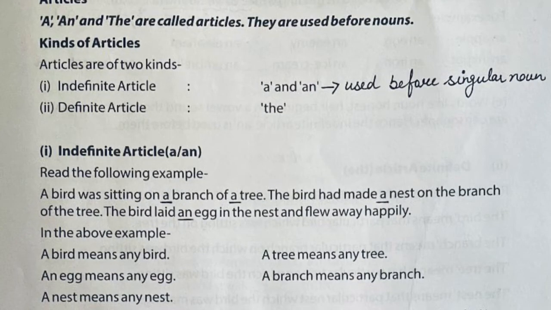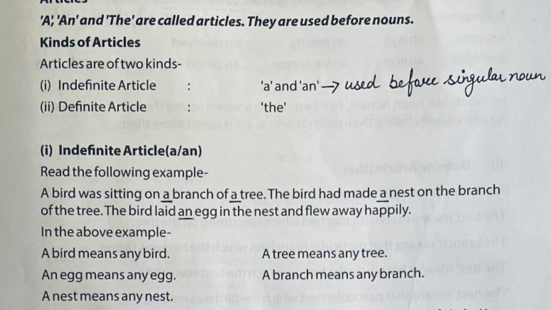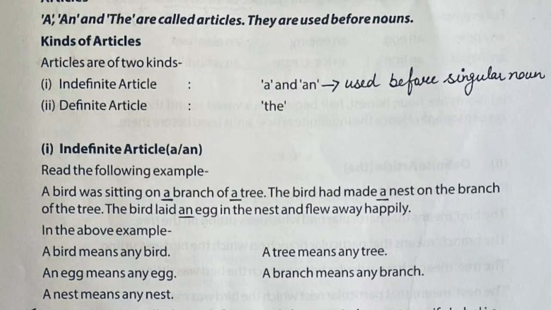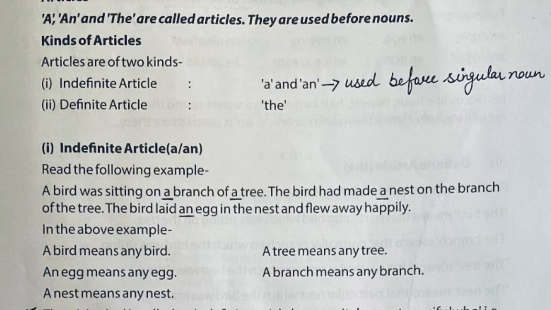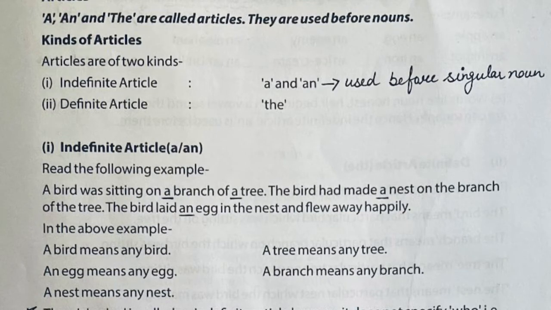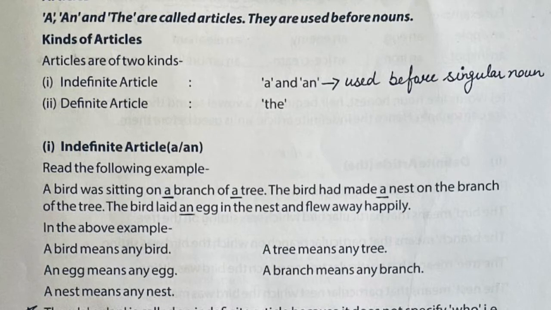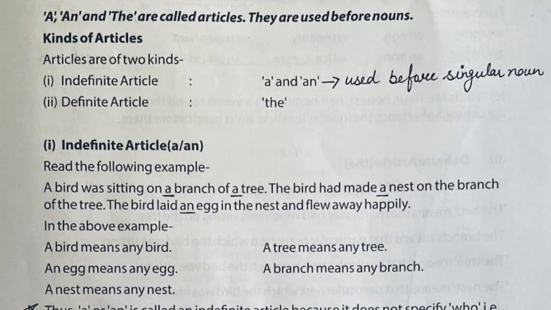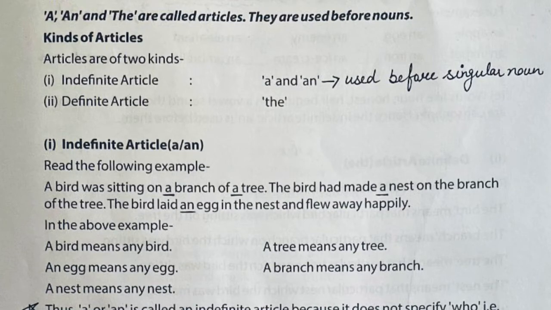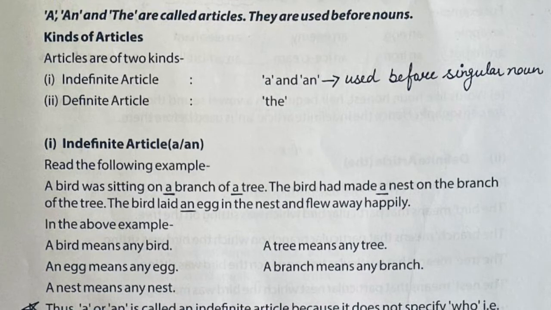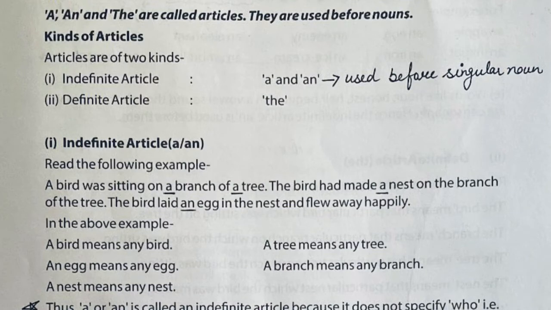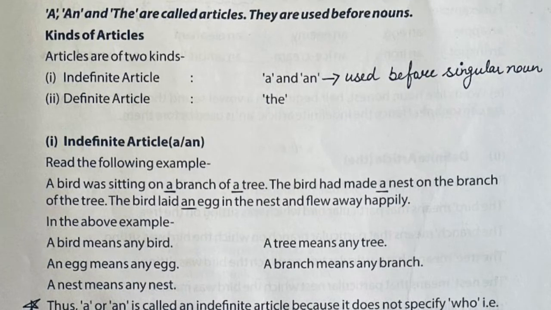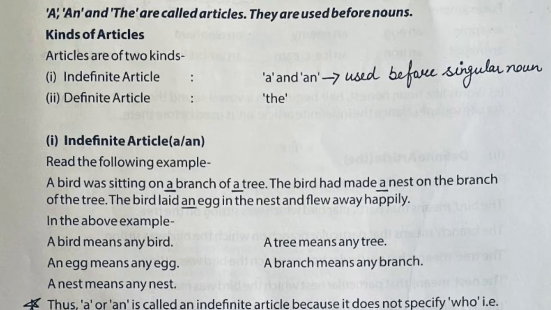Today we are going to discuss only the indefinite articles a and an. The definite article we are going to discuss tomorrow. So we are going to understand what is an indefinite article. First of all, we are going to read the following example here. A bird was sitting on a branch. A, as you can see here, I have underlined especially. A bird was sitting on a branch of a tree.